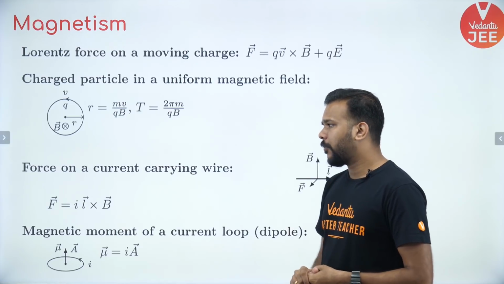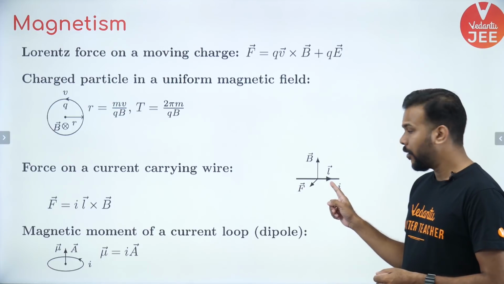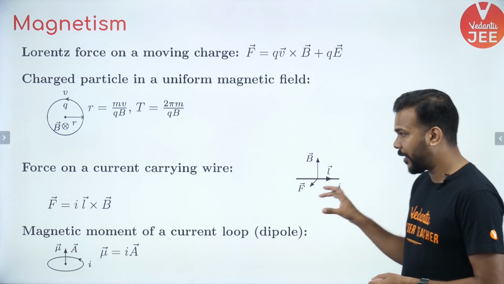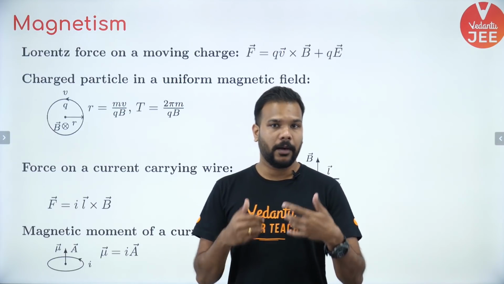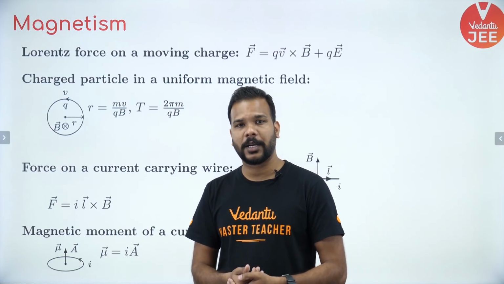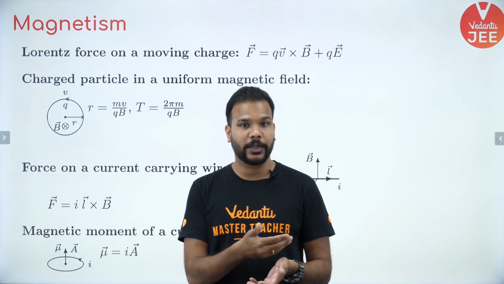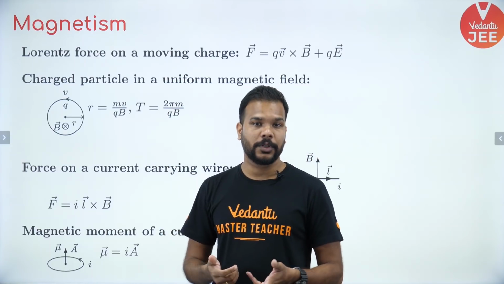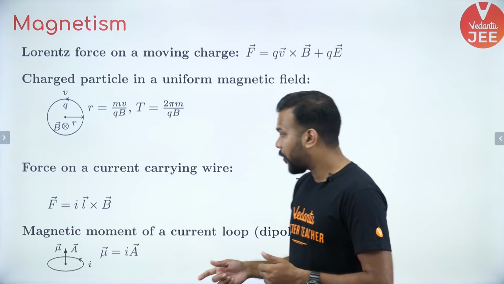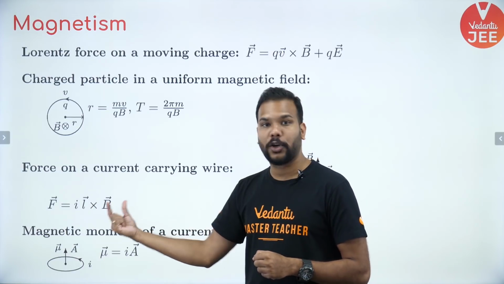If I speak about a force on a current carrying wire, so if you have a current carrying wire which is placed in an external magnetic field, then the force which is experienced by the conducting wire, first of all, why is it going to experience it? It is because a conducting wire which has some current flowing through it will have charges flowing through it, and whenever a charge is flowing in a magnetic field, it will experience the force qV cross B. So if we find out the formula for that force, it is given as I L cross B.